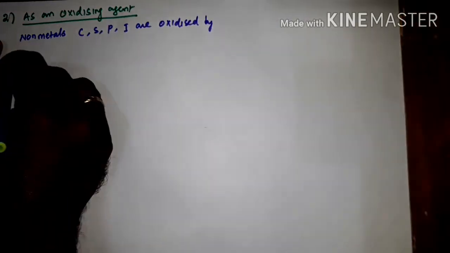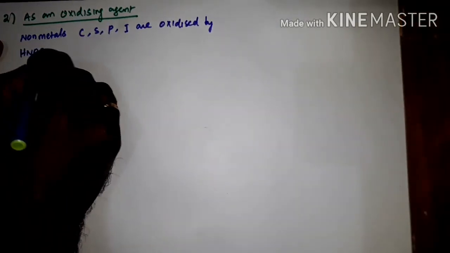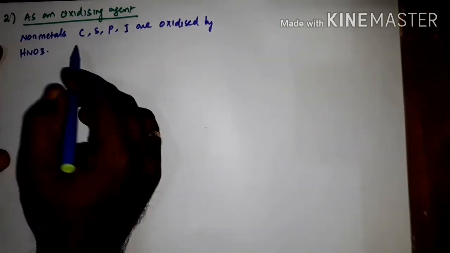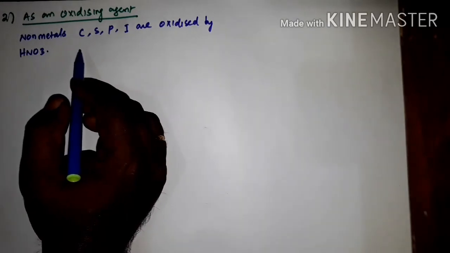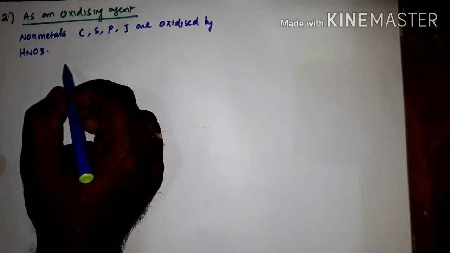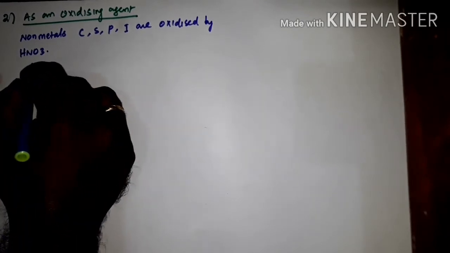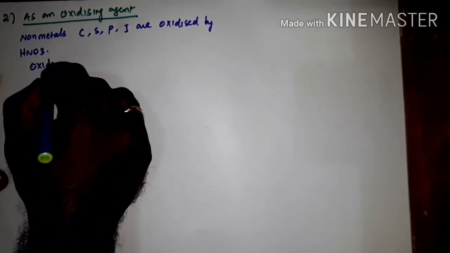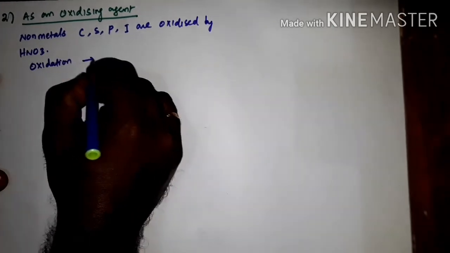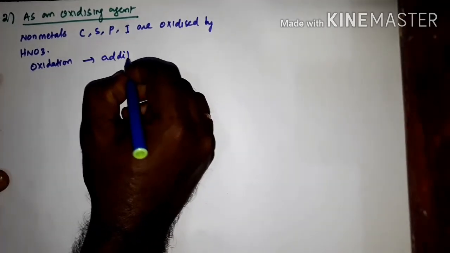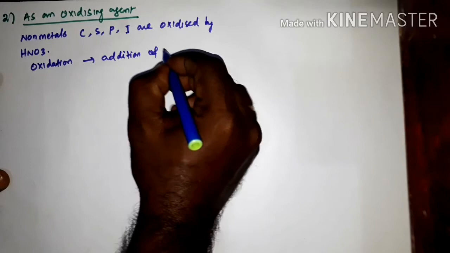What is the meaning of oxidation in terms of oxygen? Oxidation means addition of oxygen.